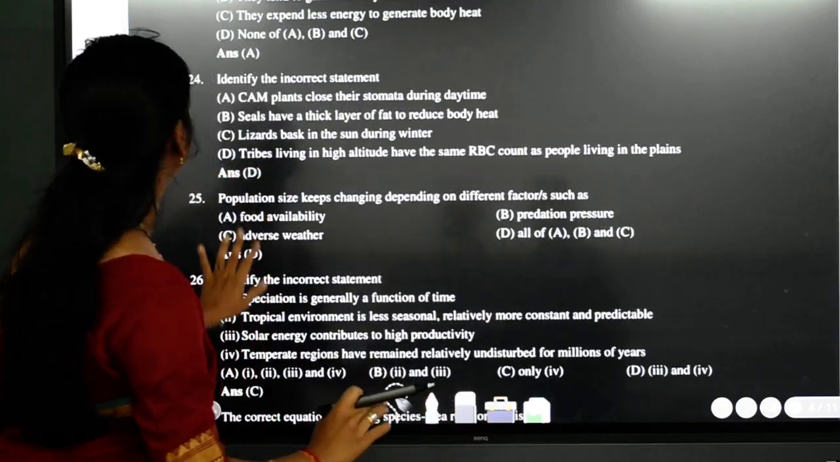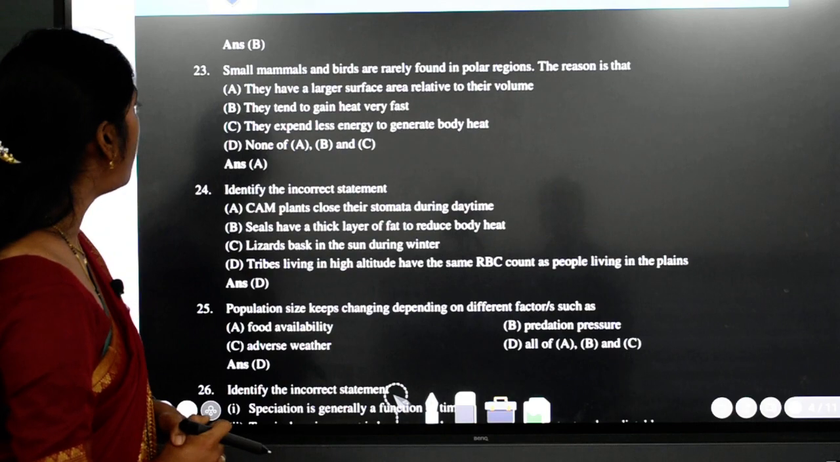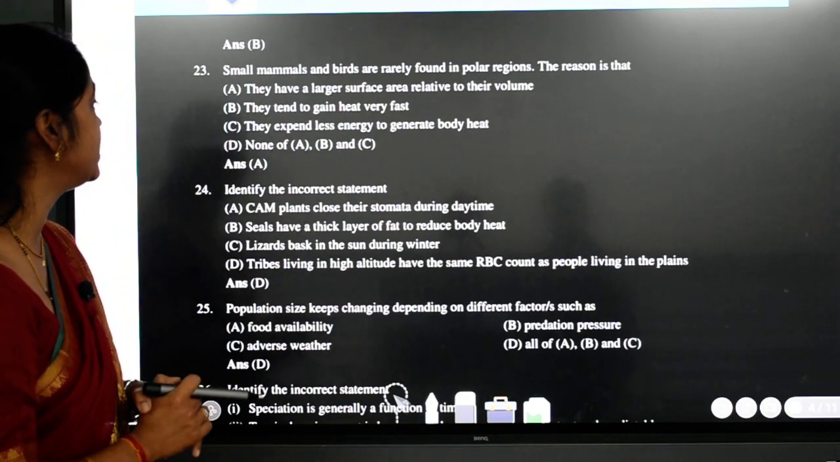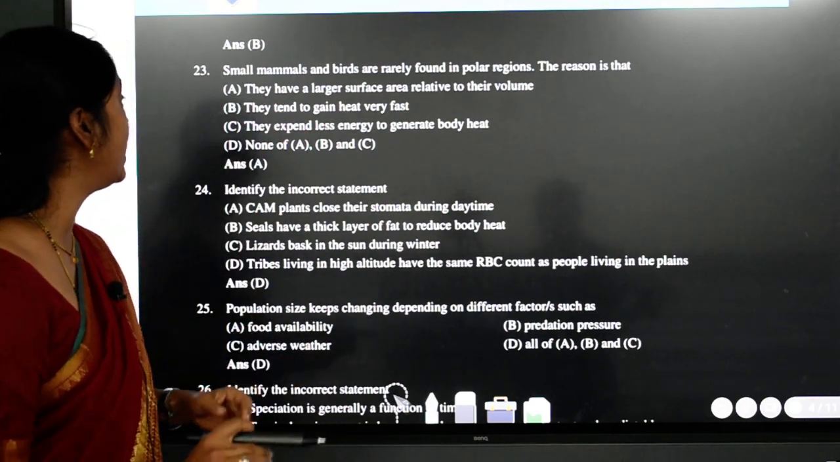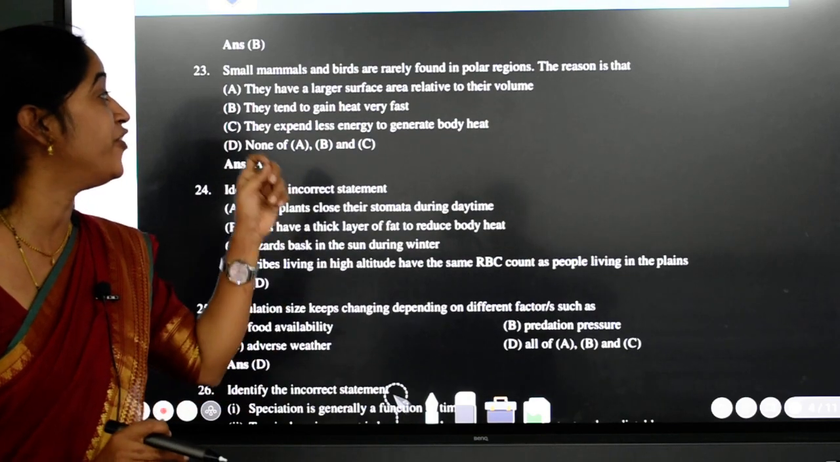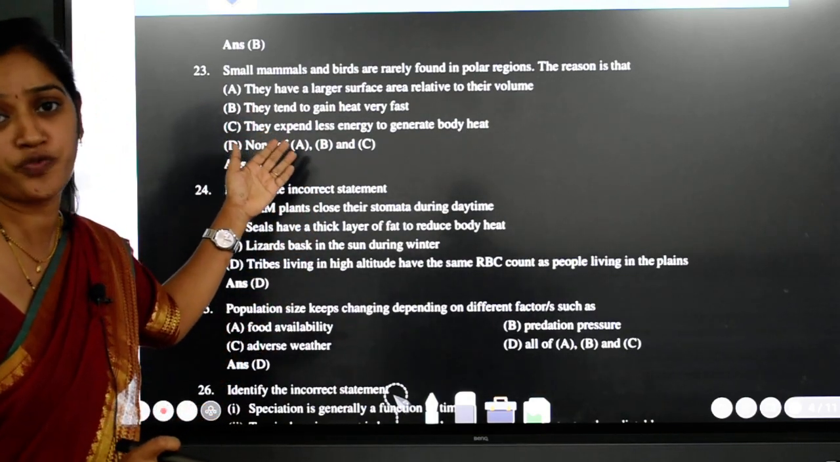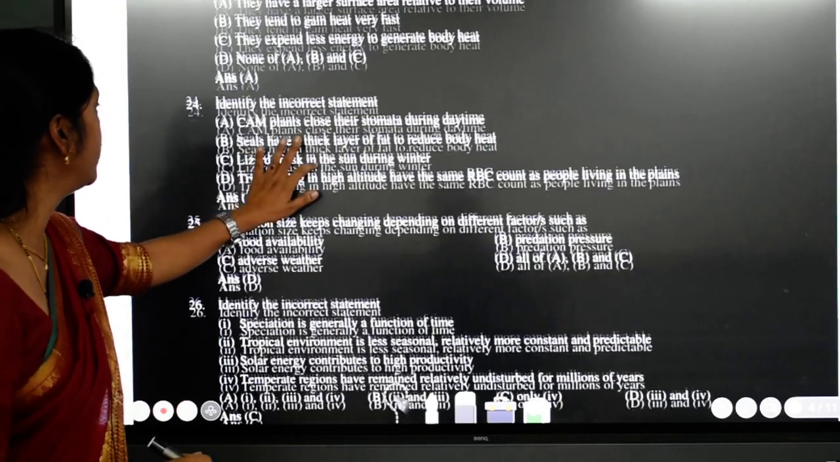Okay, so we are here with the 23rd question. Small mammals and birds are rarely found in the polar regions. The reason is that, see, in Allen's rule, they have straight away given that they have the largest surface area relative to their volume. So this is the answer, a straight question from the NCERT. Answer is A.